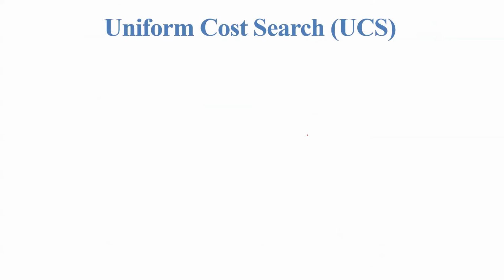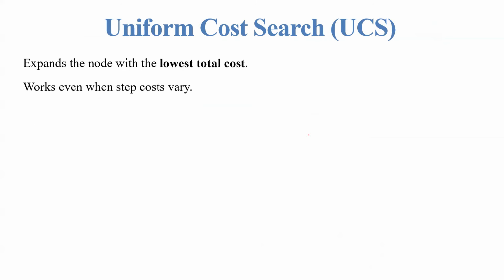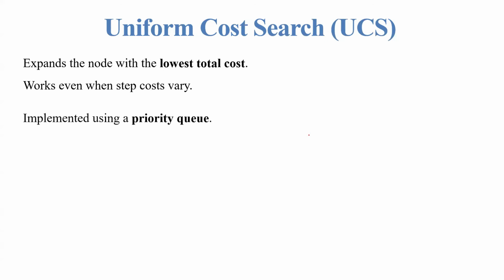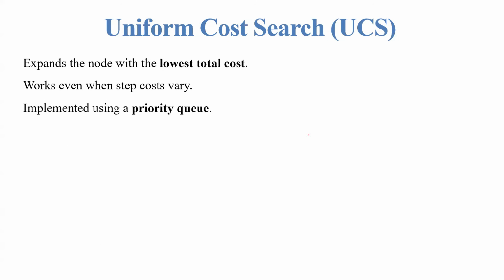Next one, Uniform Cost Search. In short, it is called UCS. It expands the node with the lowest total cost. It works even when the step costs are different. It is implemented using a priority queue, and is equivalent to Dijkstra's algorithm.